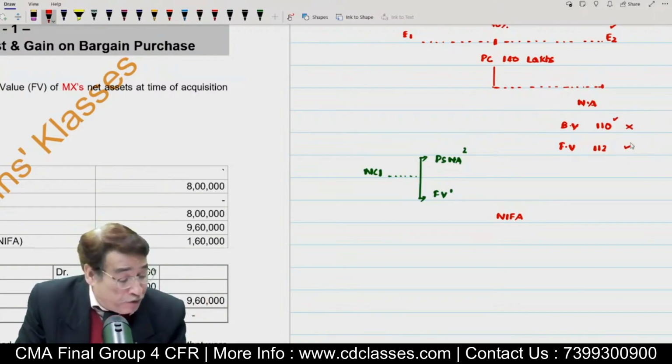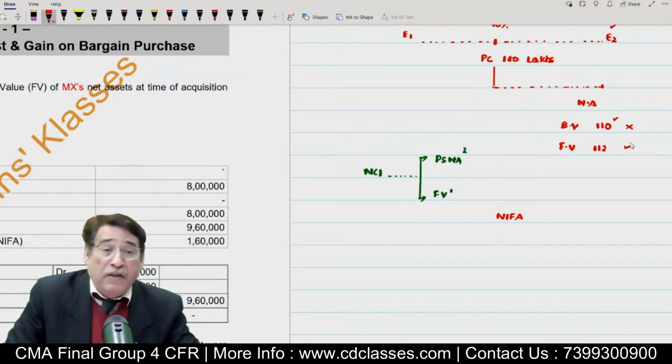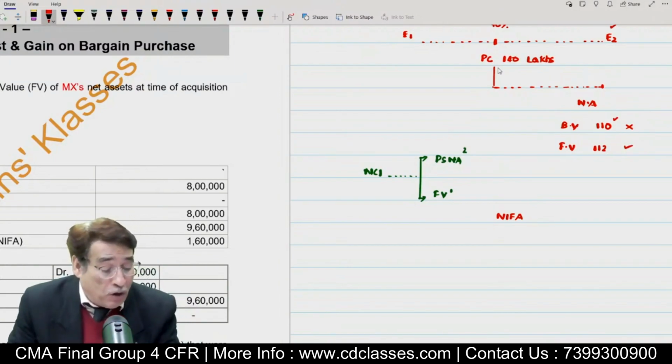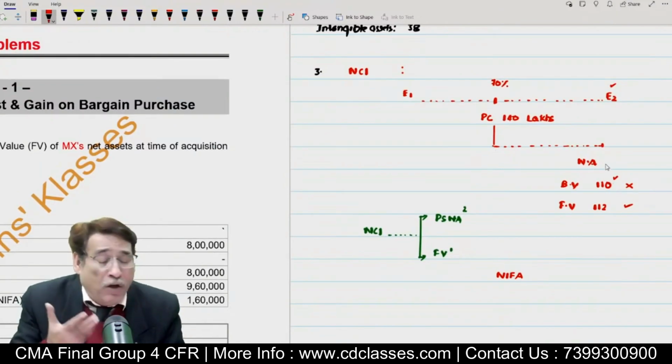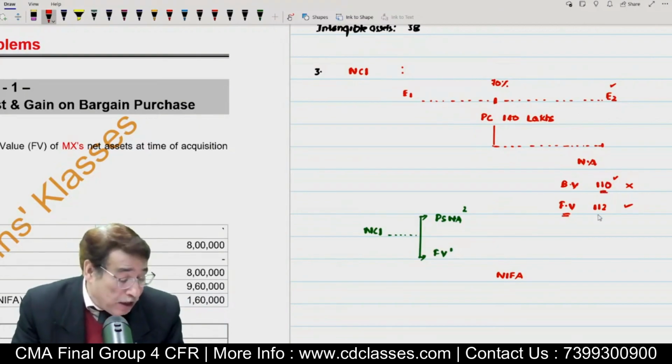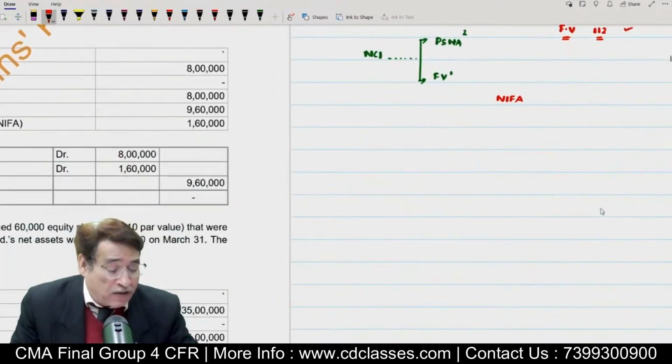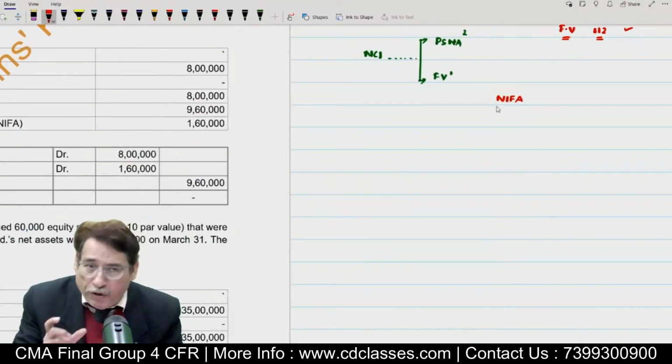We are concerned with the fair value of the net assets on the date of acquisition, because on this date we have got the control, and on this date, as I have already told you, net assets of the subsidiary company or acquiring company are 110 and their fair value is 112. So the fair value of net assets is known as NIFA, that is net identifiable assets of the acquiring company on the date of acquisition.